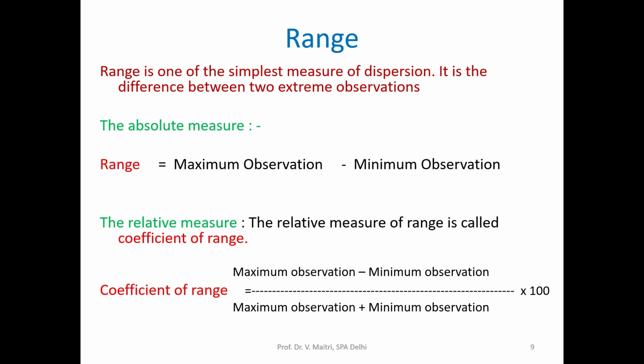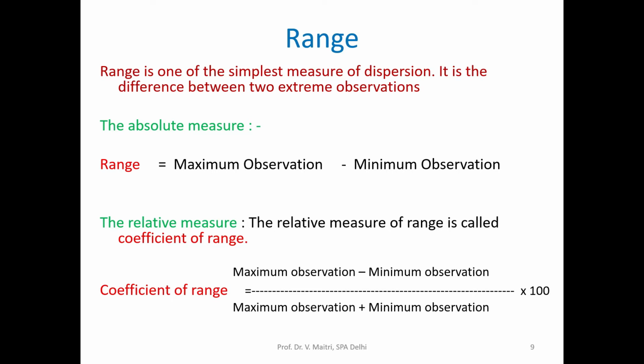What is the range? Range is the simplest form of dispersion. It is nothing but the difference between the two extreme observations, that is, maximum observation minus minimum observation.